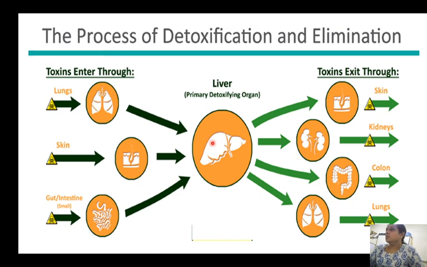Now, what does the liver do? The liver will detoxify these toxins and make them less toxic. So these substances are detoxified. They are made less toxic and more water soluble. Once they are water soluble, they can be easily excreted out of the body. So they exit as perspiration through the skin, as urine through the kidneys, as feces through the colon, or they are exhaled via the lungs. So the liver detoxifies the substances and makes them more soluble in water.